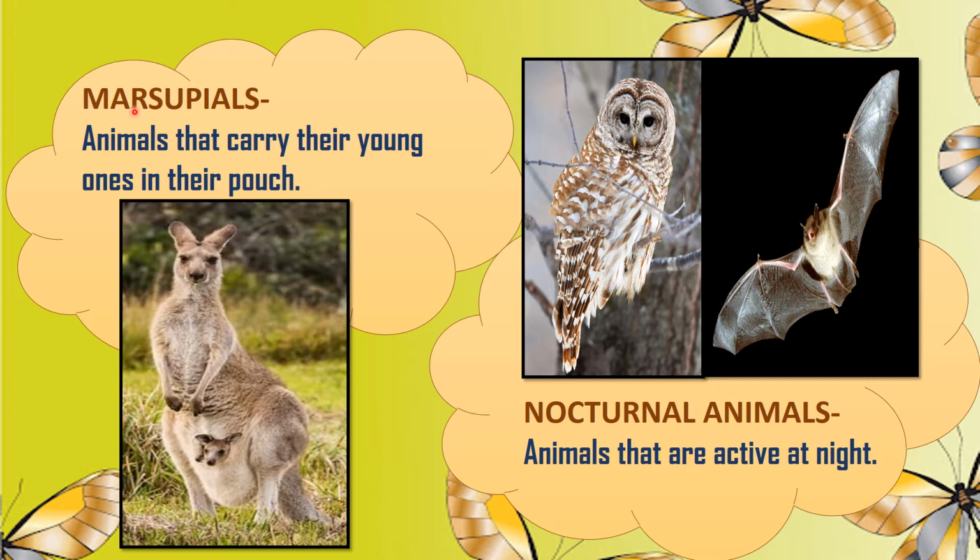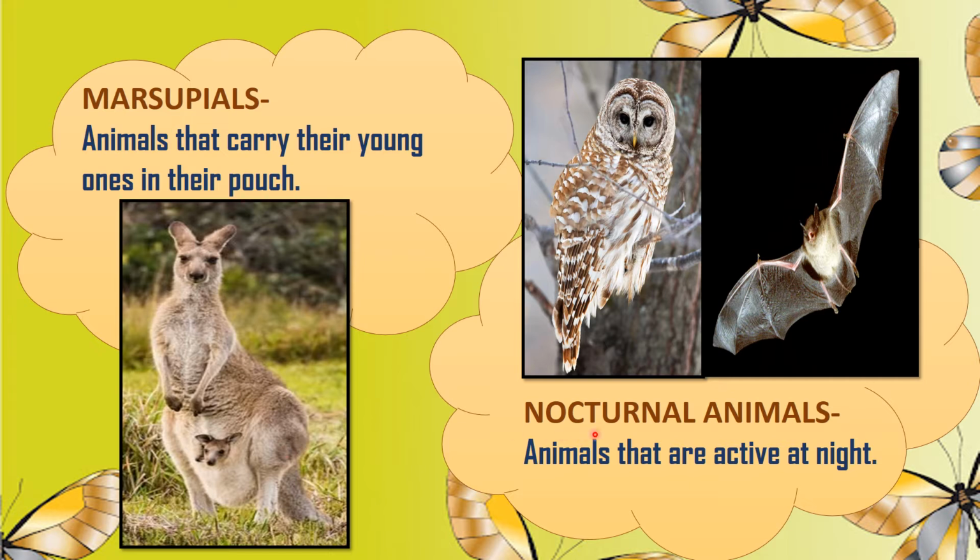The first category is the marsupials. Now, who are marsupials? Those animals that carry their young ones in their pouch. It means after the birth of the baby, the mother carries the baby in the pouch that is present near the belly. And the best example is the kangaroo.